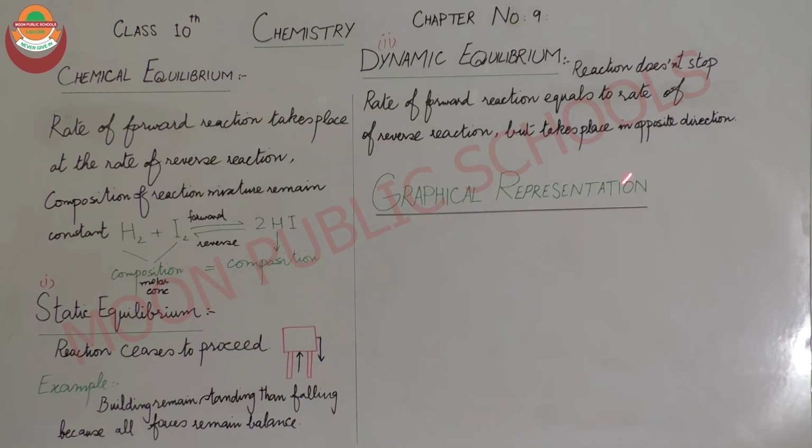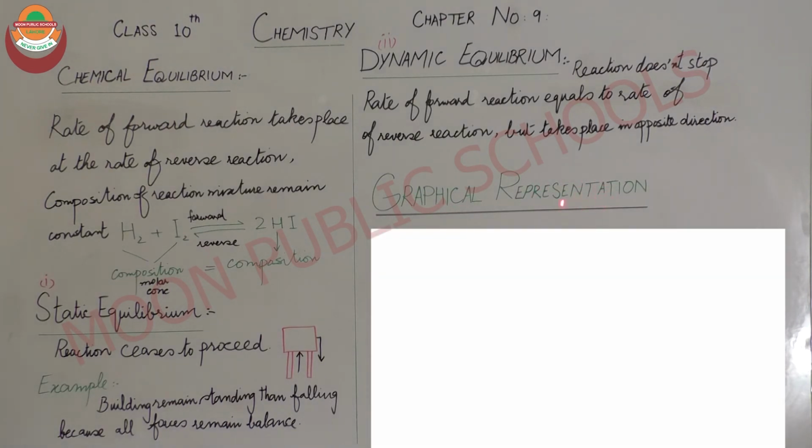I can explain it to you with the help of a graph. The graphical representation is also important from the examination point of view, as it comes as a long question. So I am going to explain it with the help of a graph. Here is a graphical representation of dynamic equilibrium in which there are two axes, the x-axis and the y-axis. We take reaction rate on the y-axis and time on the x-axis.